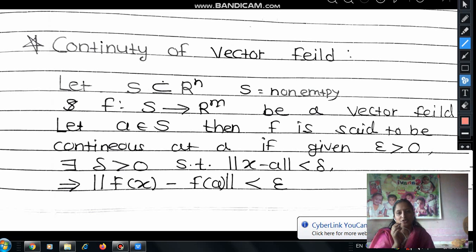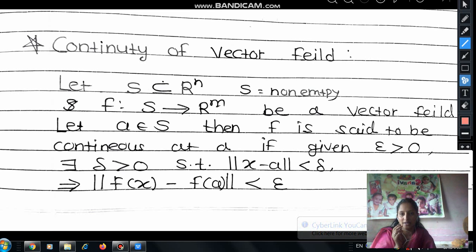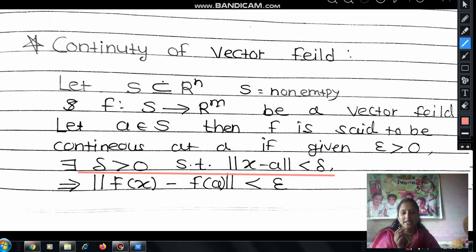The definition of continuity is: let S be a non-empty open subset of Rn. F is a function defined from S to Rn, a vector field. Let A belong to S, and the function F is said to be continuous at A if for epsilon greater than 0, there exists delta greater than 0 such that norm of x minus a is less than delta implies norm of f of x minus f of a is less than epsilon.